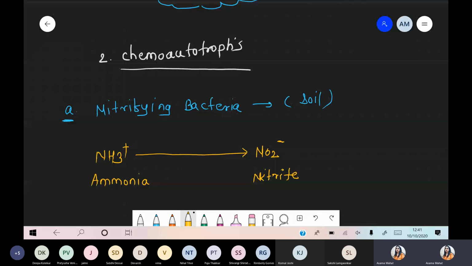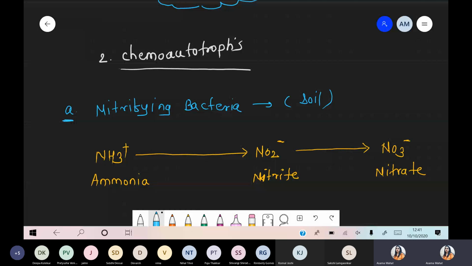These are converted in the form of nitrite. Further, that nitrite is converted in the form of nitrate, that is NO3 minus. That point is called the nitrate. So ammonia is formed, ammonia is further converted into nitrite, and from nitrite it is converted into nitrate. Now what happens during this conversion? A few bacteria play a very important role.